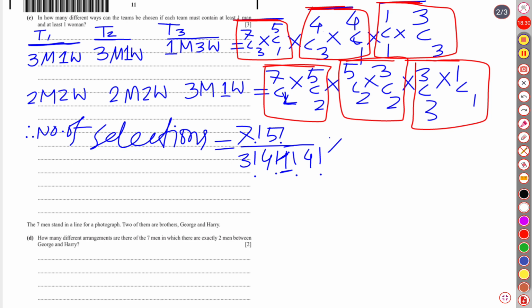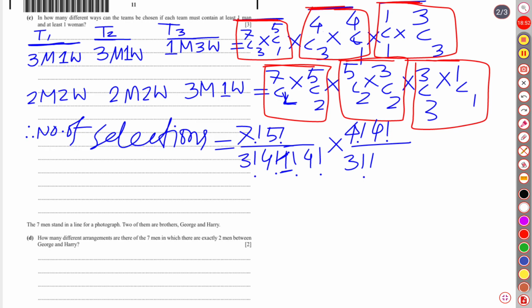Then for the second team, 4 factorial into 4 factorial is the numerator. Denominators are 3 factorial into 1 factorial. Here we skipped one important concept.